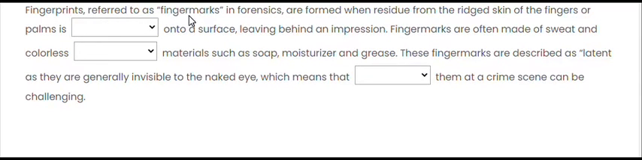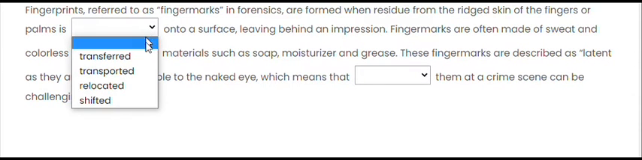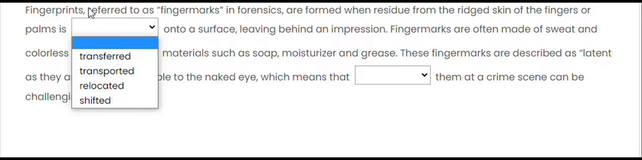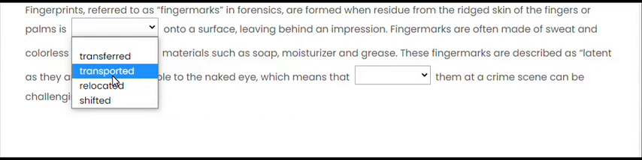Fingerprints, referred to as finger marks in forensics, are formed when residue from the ridged skin of the finger or palms is transferred onto a surface. So with "is" comes the third form of the verb: is transferred, transported, relocated and shifted. And what is being transported or transferred? Fingerprints. For fingerprints we cannot use the word transport.